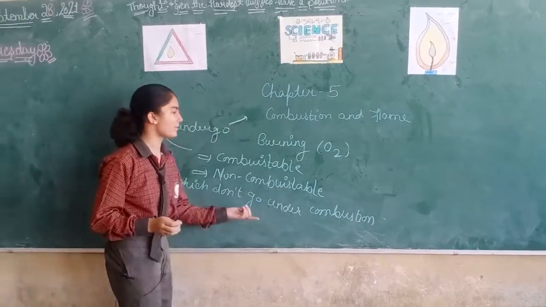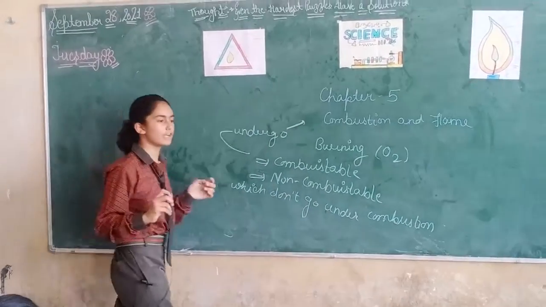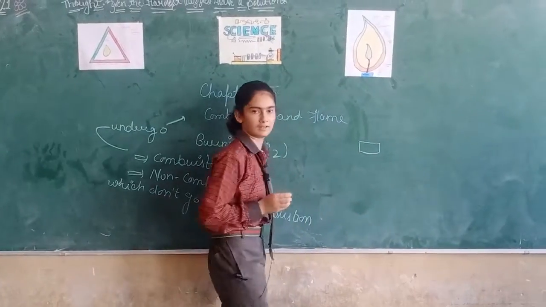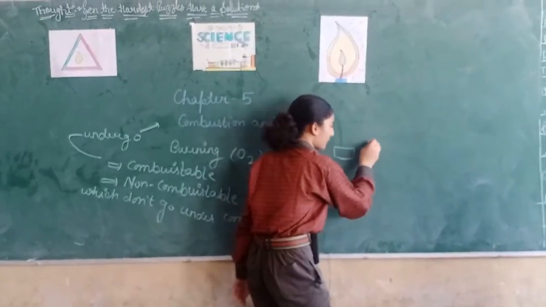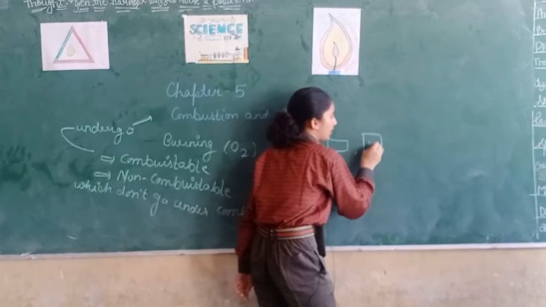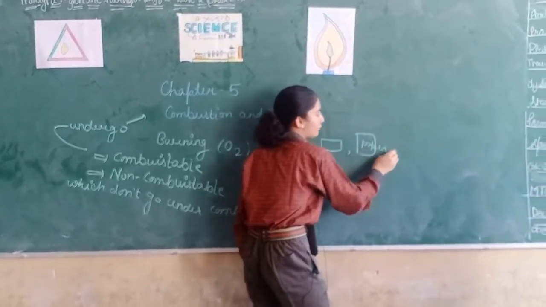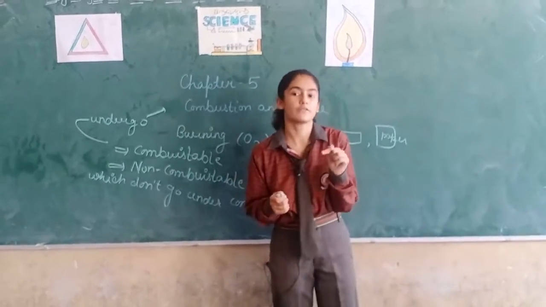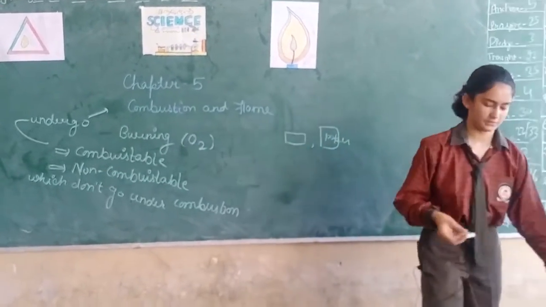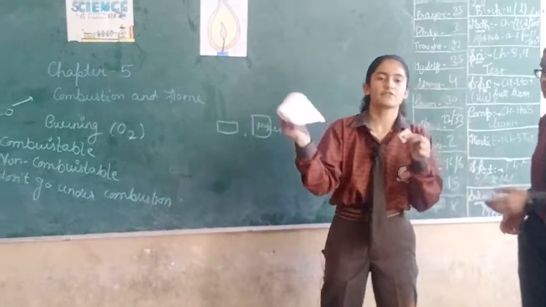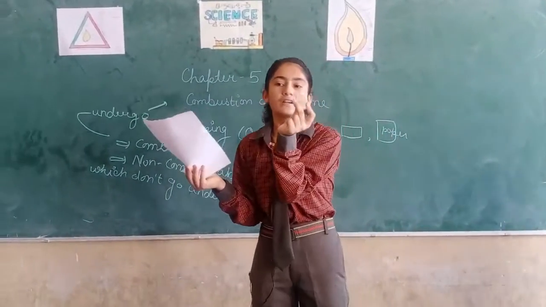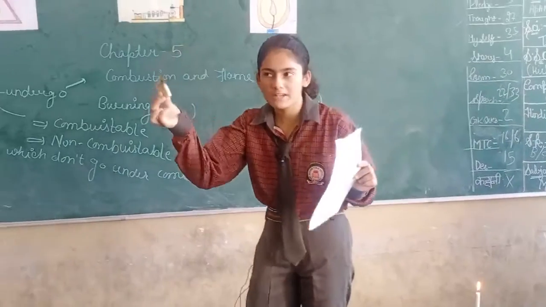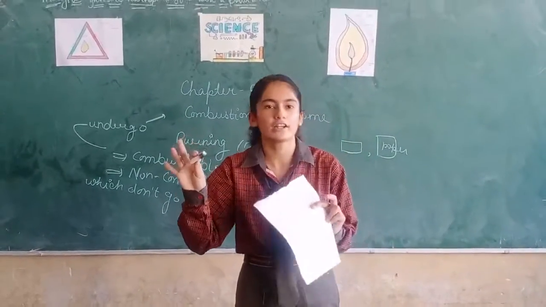Okay, I am giving you some examples. Listen to me carefully. I have taken a piece of brick and a paper. Now I will show you by burning them what you will observe. I have taken a piece of brick. It doesn't get burned. Means it is a non-combustible substance. It doesn't undergo combustion.